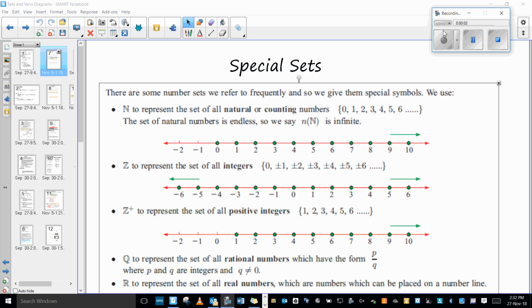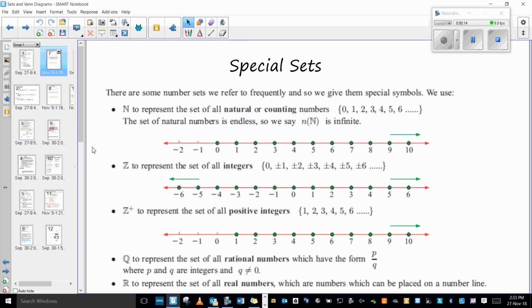We have discussed these kinds of numbers before, but let's just go through them to make sure that we're comfortable with them. Sometimes, for example, they might say that the universal set is on values from n, so you need to know what n means.